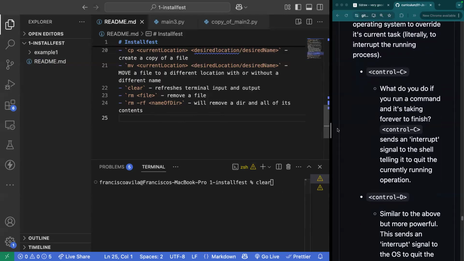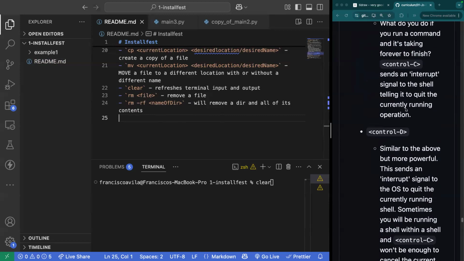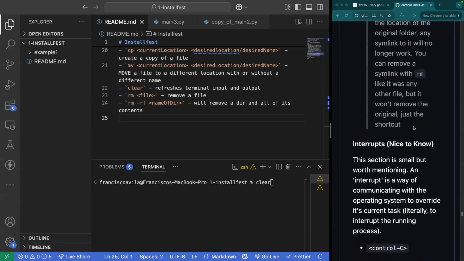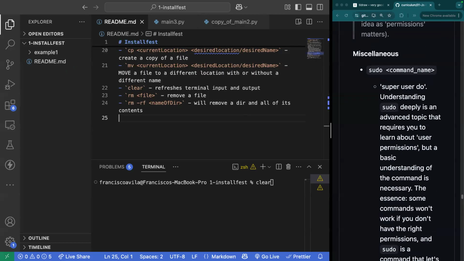Control C and Control D. Okay, those might be good too. We'll be covering Control C and Control D later on once we dive into servers. But for now, let's go ahead and cover sudo. There's not a practical application for sudo just yet. You will see it during Installfest.